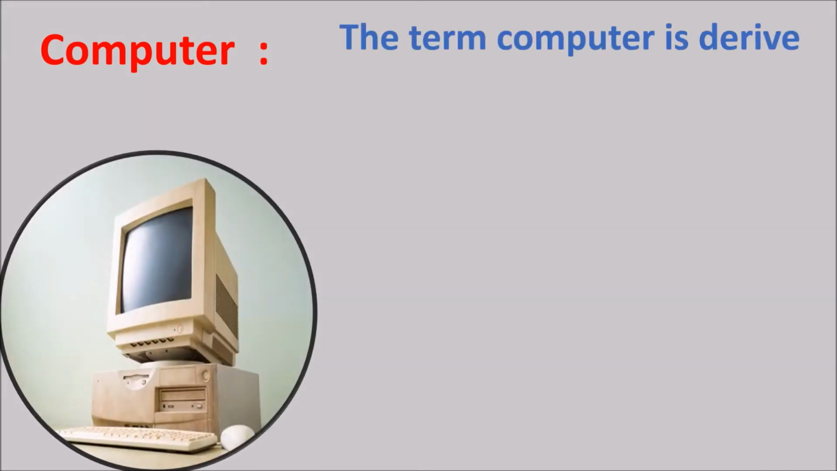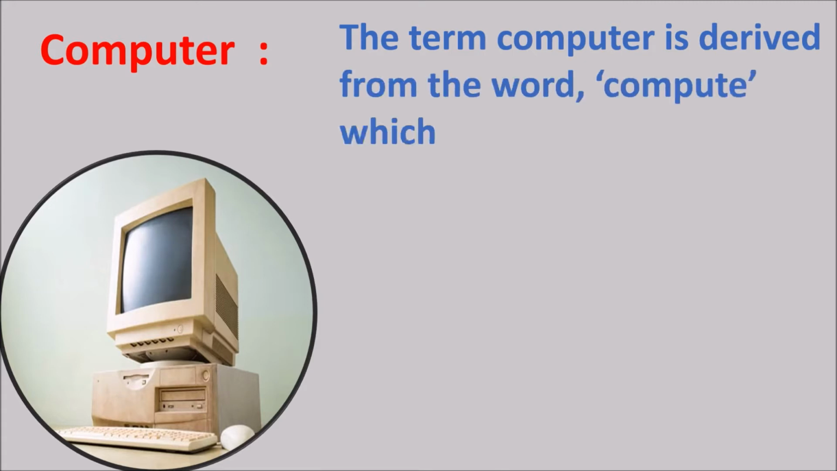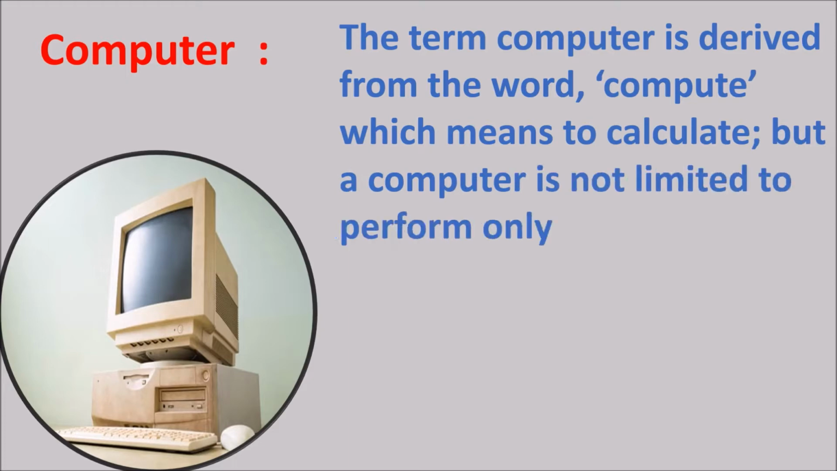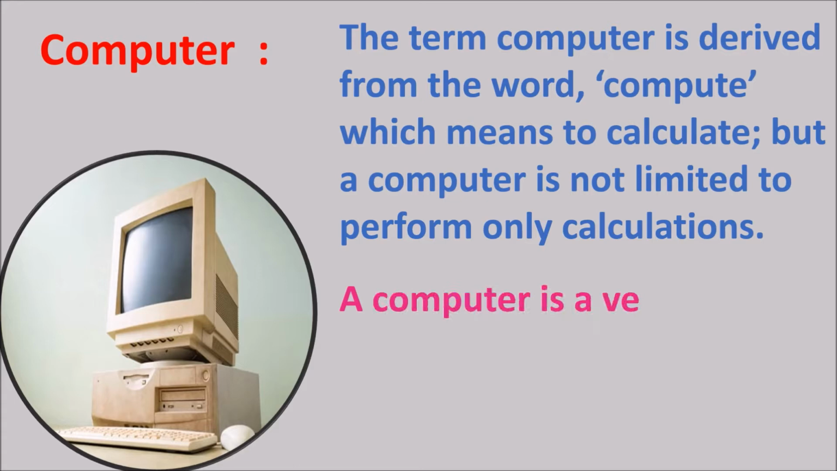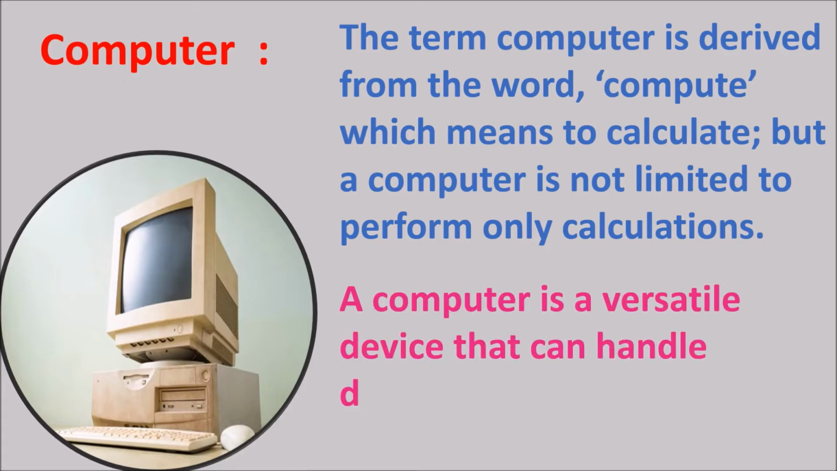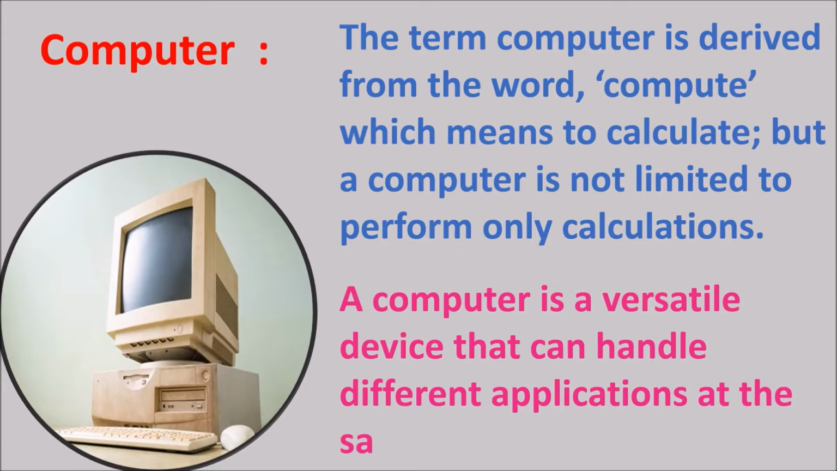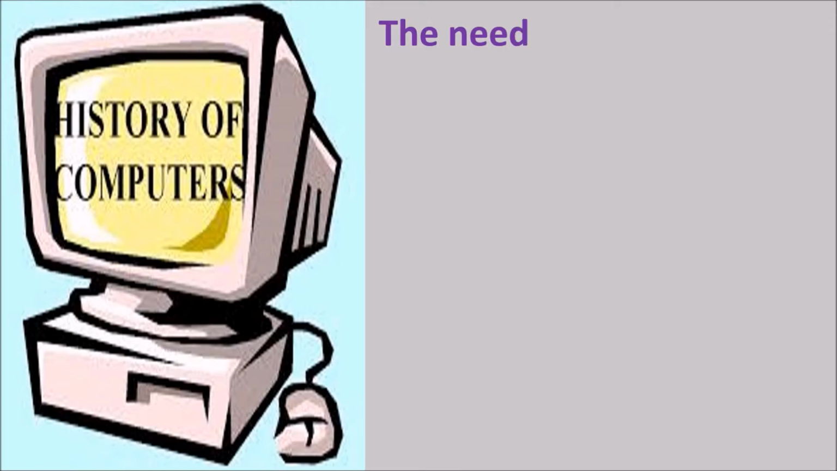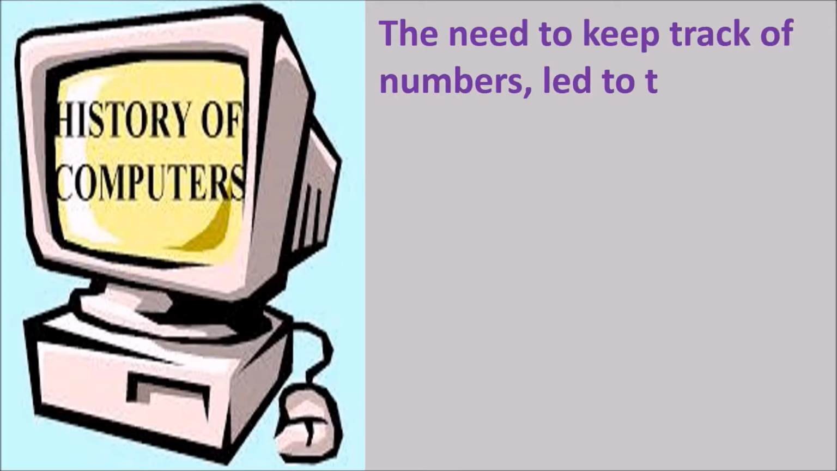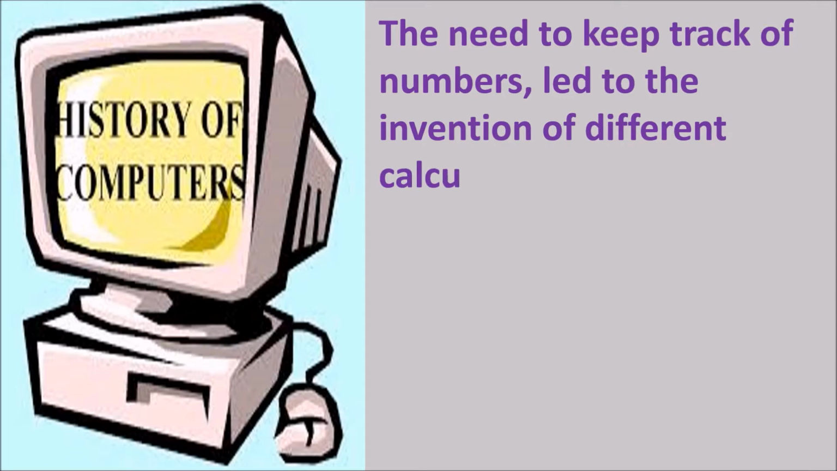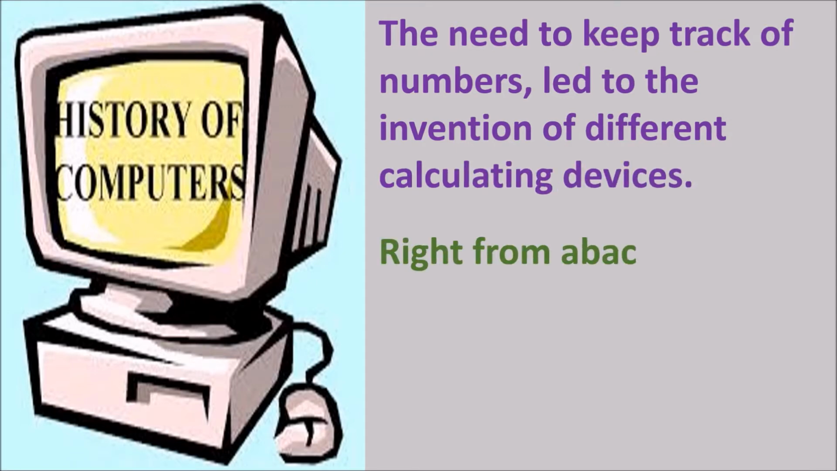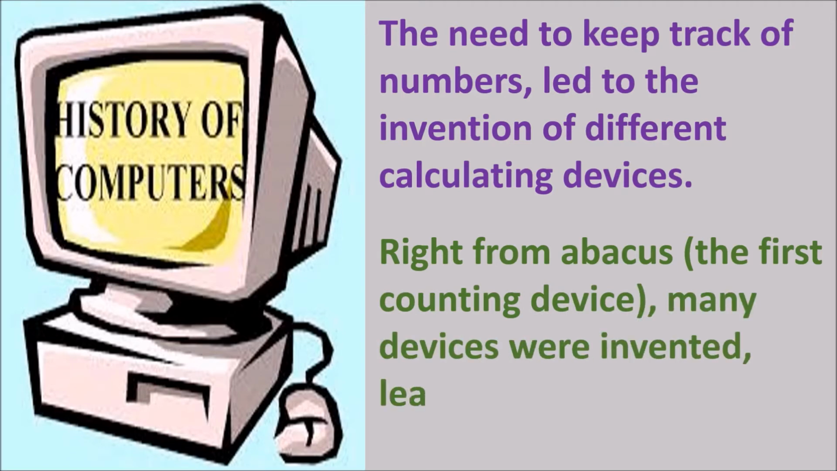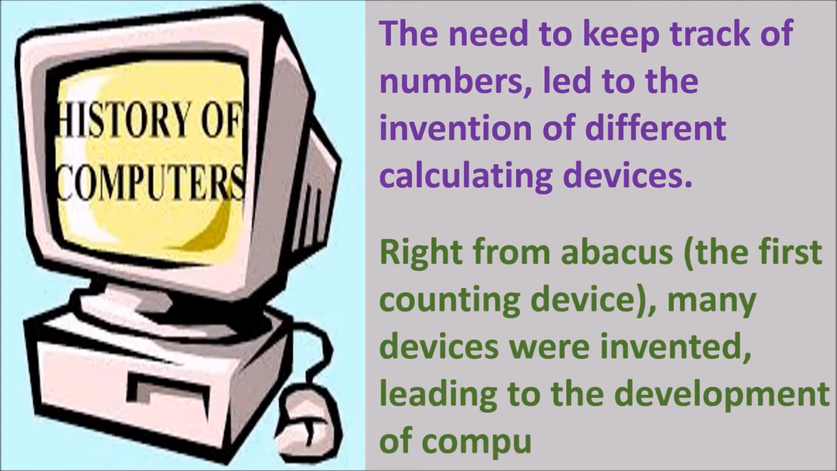The term computer is derived from the word compute, which means to calculate. But a computer is not limited to performing only calculations. A computer is a versatile device that can handle different applications at the same time. History of computers. The need to keep track of numbers led to the invention of different calculating devices, right from the abacus, the first calculating device. Many devices were invented leading to the development of computers.